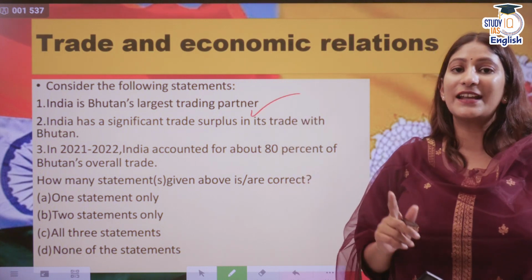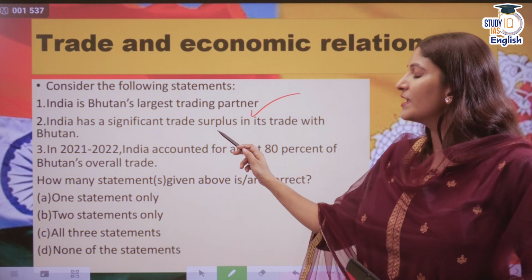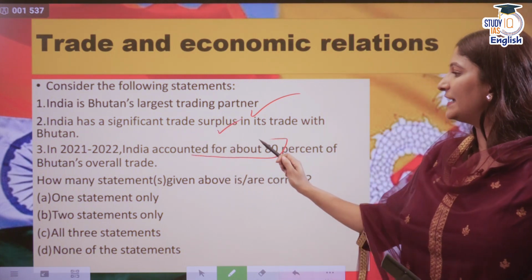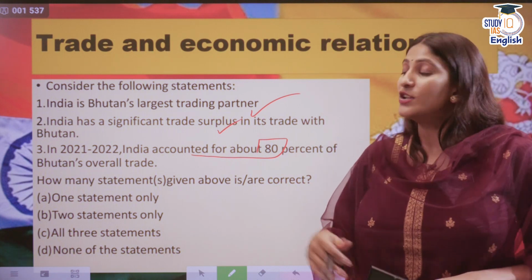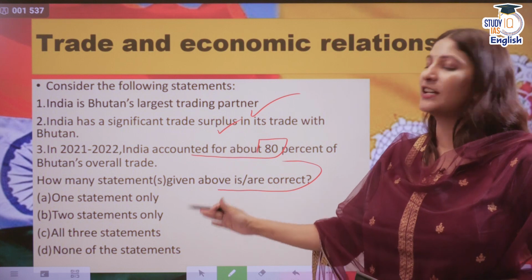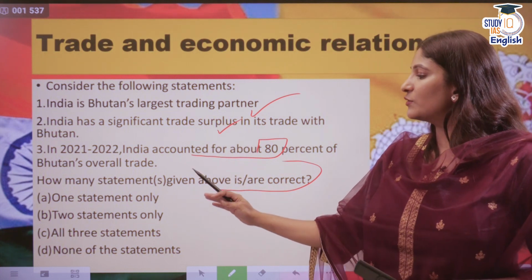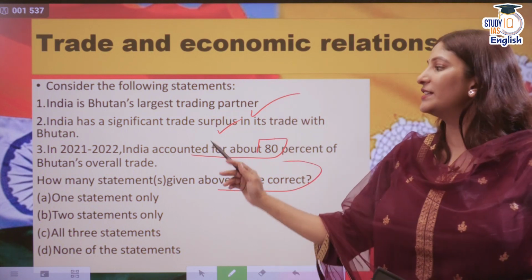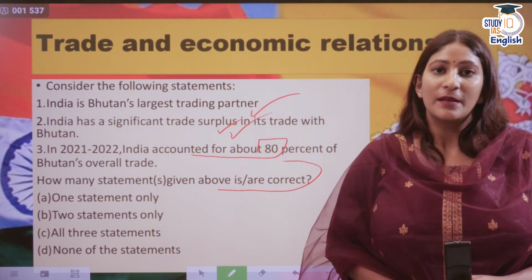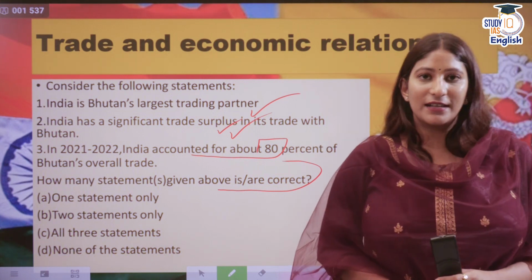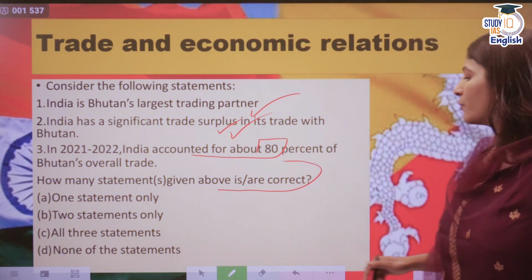India has a significant trade surplus with Bhutan, and in 2021-2022, India accounted for about 80% of Bhutan's overall trade. So we have to select the statements which is or are correct. How many statements is or are correct? 1 statement only, 2 statements only, 3 only, none of the statements. All the 3 statements are definitely correct because India is a major trade partner for Bhutan. So let's talk about the facets of them as well.